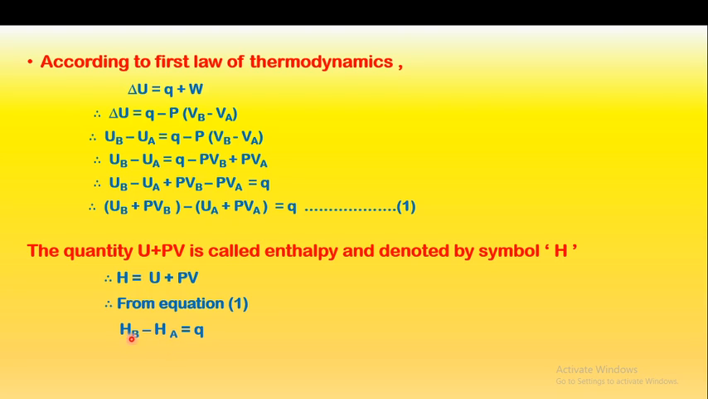Therefore, we can write HB minus HA is equal to Q, and therefore delta H, that is HB minus HA, is equal to Q. And what is Q? From the first law of thermodynamics, Q is equal to delta U plus P delta V, and this is called equation 2.